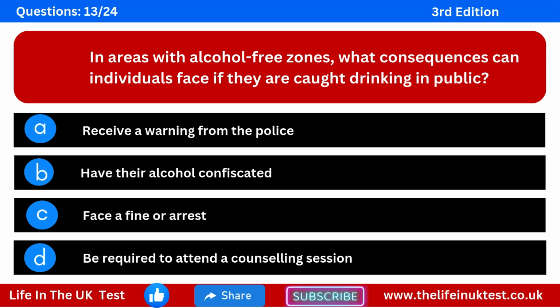Question 13. In areas with alcohol-free zones, what consequences can individuals face if they are caught drinking in public? Option A, receive a warning from the police. Option B, have their alcohol confiscated. Option C, face a fine or arrest. Option D, be required to attend a counselling session.